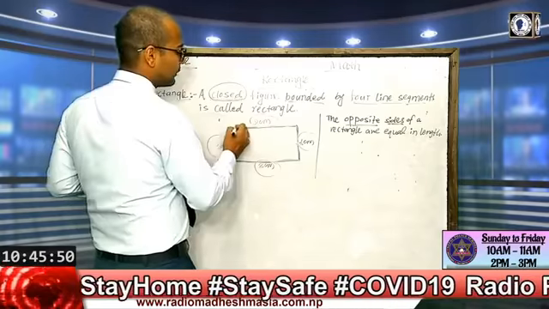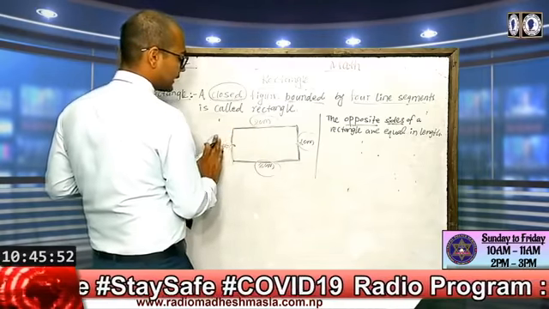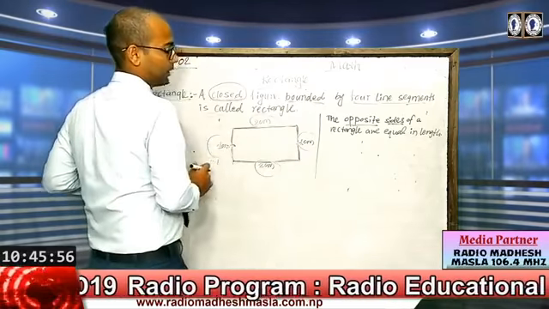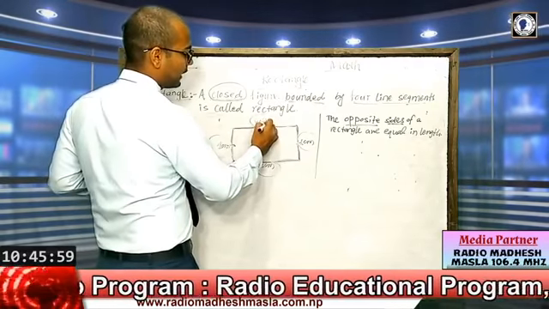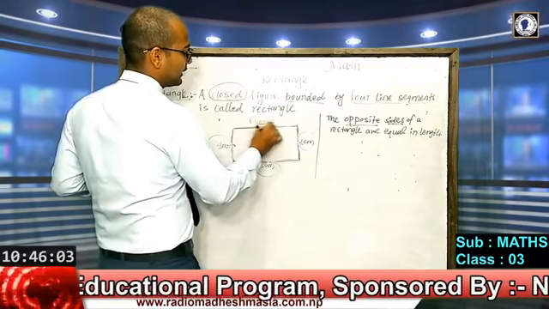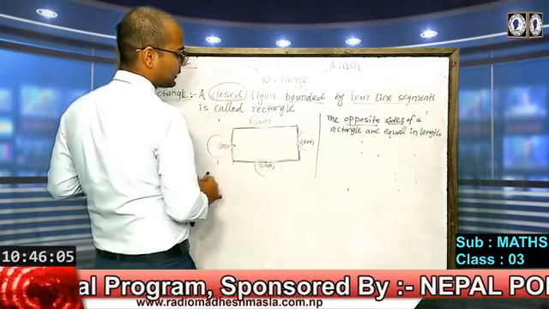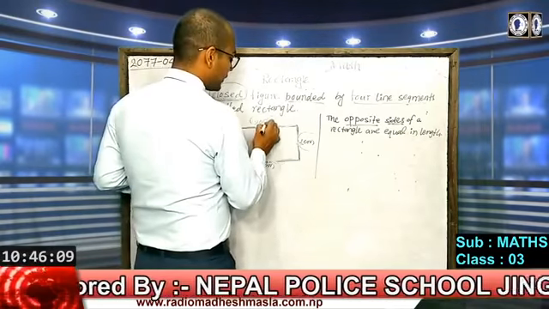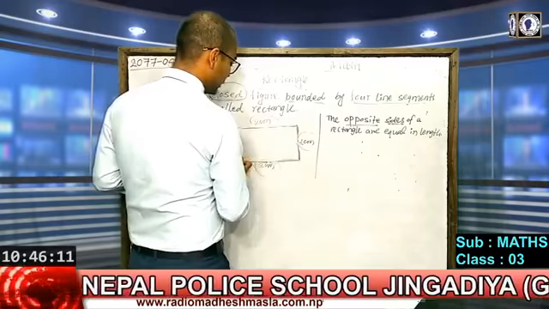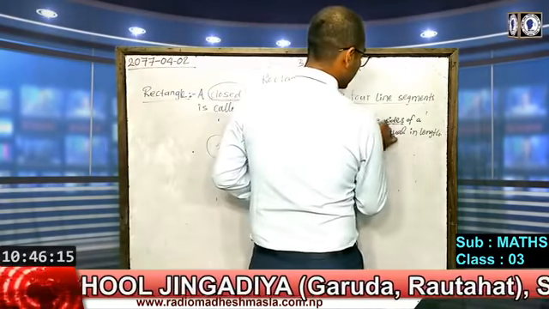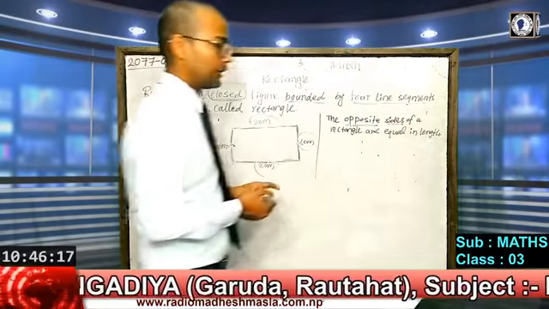In the same way, one vertical line is equal to the other vertical line. Also the upper line is equal to the lower line, because the length is 2 centimeter for the upper and also for the lower. So the opposite sides are equal in length.